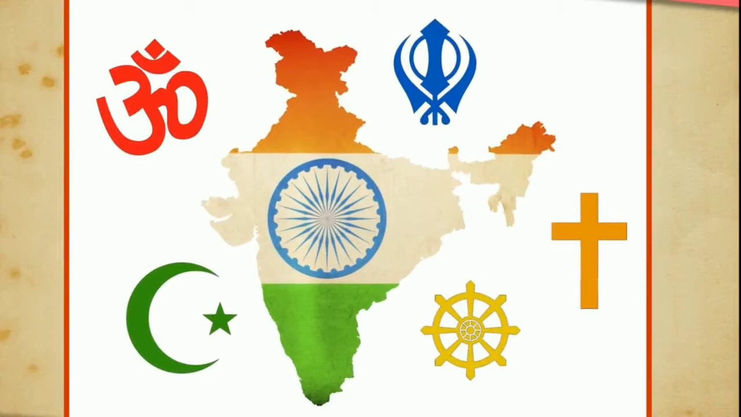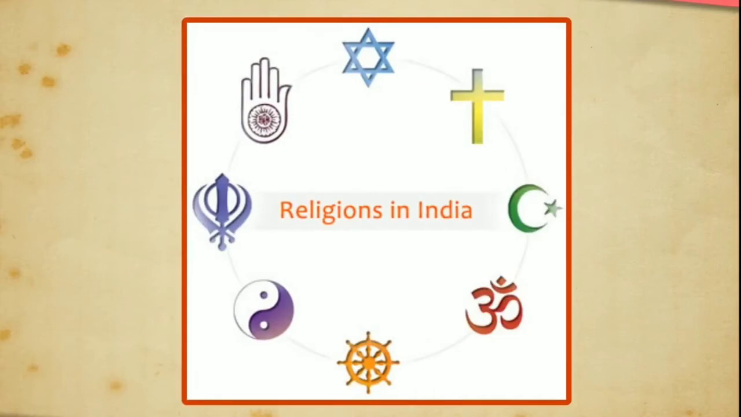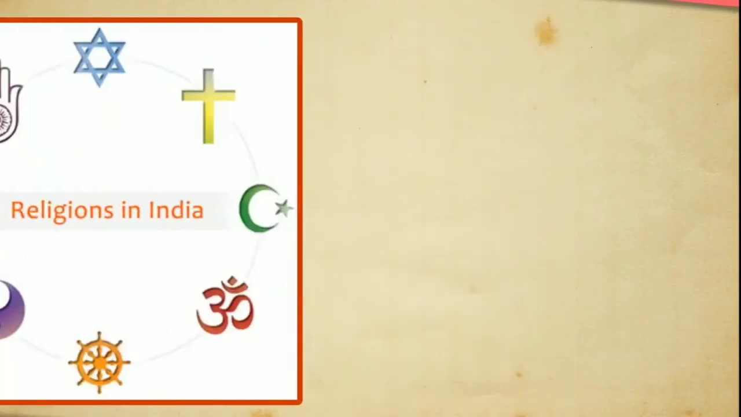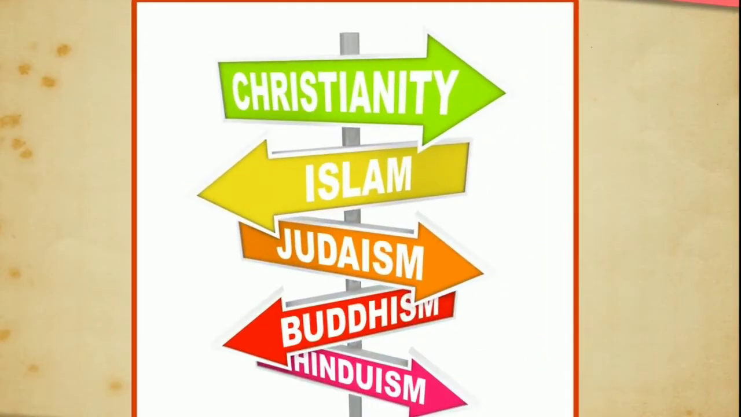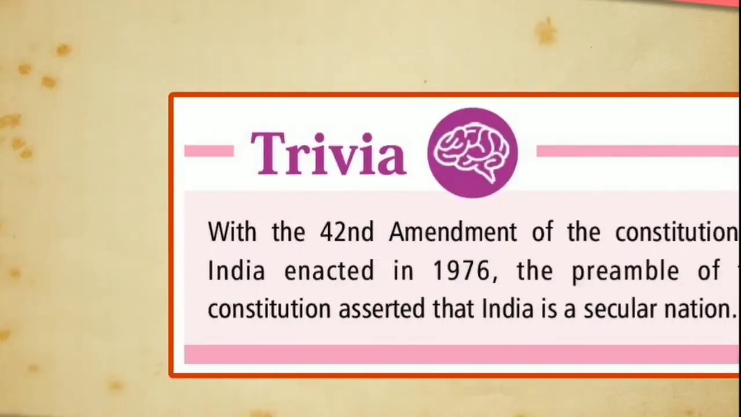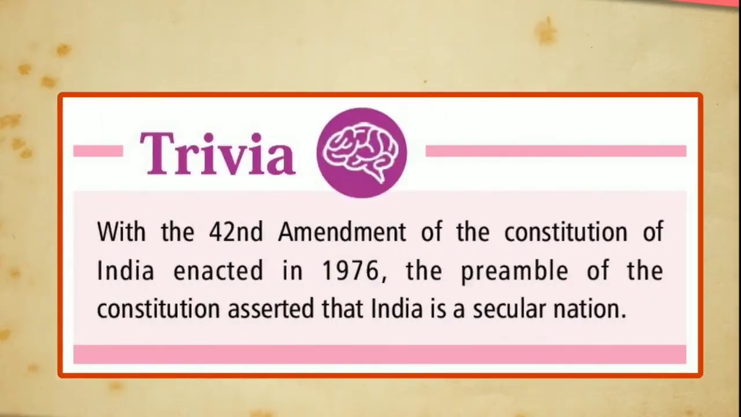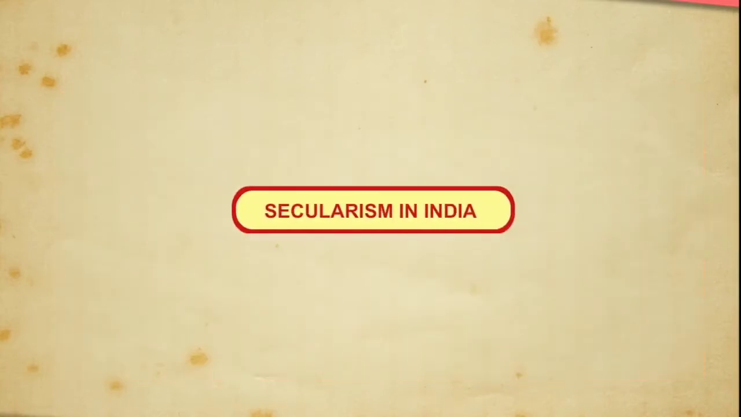Another reason that it is important to separate religion from the state in democratic societies is because we also need to protect the freedom of individuals to exit from their religion, embrace another religion, or have the freedom to interpret religious teachings differently. Trivia: with the 42nd Amendment of the Constitution of India enacted in 1976, the preamble of the Constitution asserted that India is a secular nation. Secularism in India.